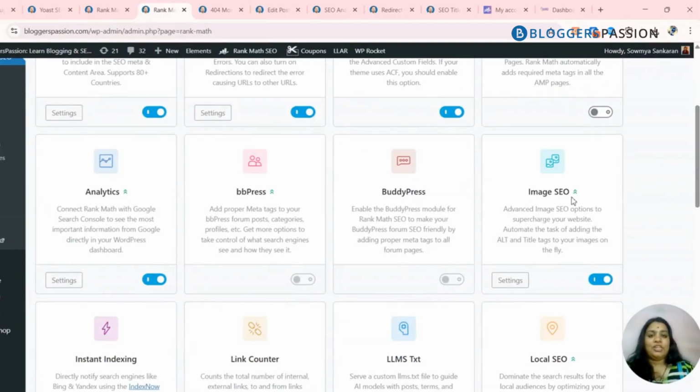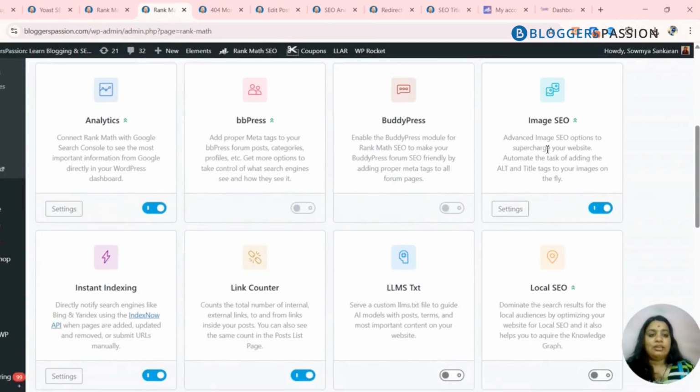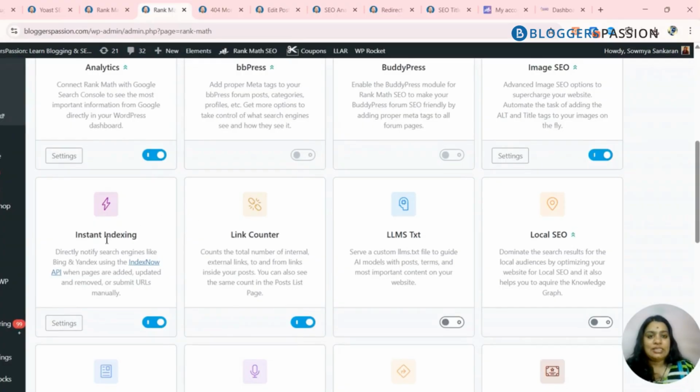And then you have Image SEO. So this is a great advantage. Imagine you are working on the website, you are uploading an image, and you don't have the alt tag updated, and then you just publish it. This one automatically adds the alt tag and also the title tag for all your images. So that is the biggest advantage. And then the instant indexing option was there in the plugin for a really long time, and right now, using the IndexNow API, it is working for Bing and Yandex as well.